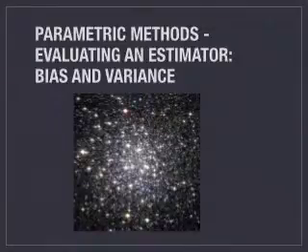Evaluating an estimator: bias and variance. Let X be a sample from a population specified up to a parameter theta, and let d equals d of X be an estimator of theta. To evaluate the quality of this estimator, we can measure how much it differs from theta, that is, (d(X) minus theta) squared, but since it is a random variable, it depends on the sample.